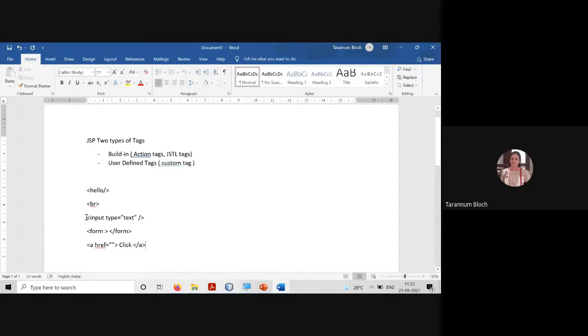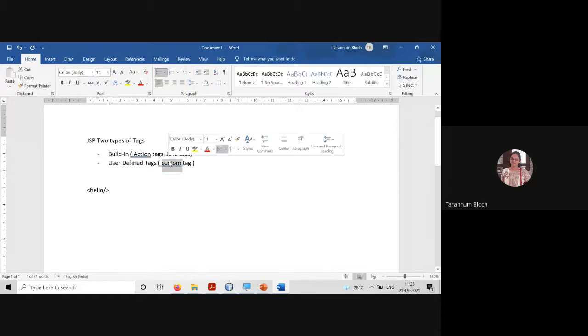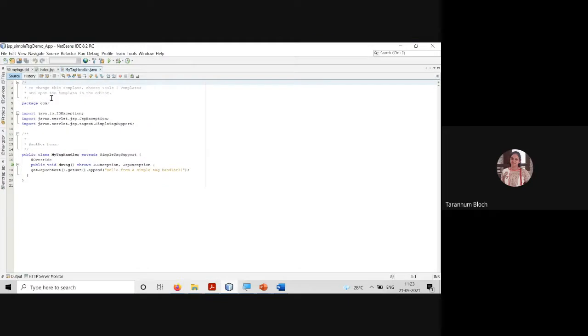So these two, form and anchor, are the paired tags, and input and BR are the singular tags. So you can define custom tags either as a singular tag or as a paired tag. Now when I say custom tag, if I want to use it, how have you used the JSTL tags? You wrote the URI.